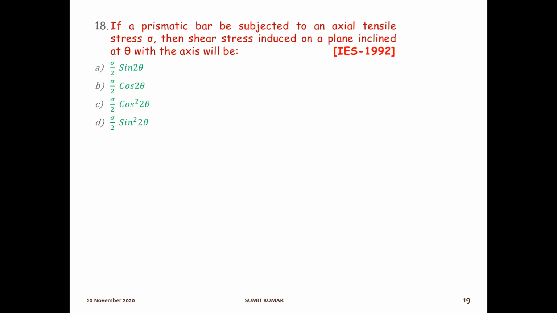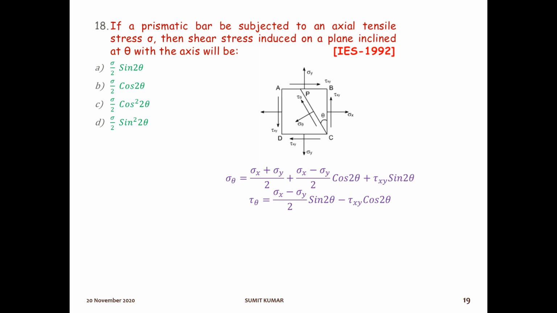The next question is, if a prismatic bar is subjected to an axial tensile stress sigma, then the shear stress induced on a plane inclined at theta with the axis will be. In this question there will be only tensile stress sigma, so what will be the shear stress? This prismatic bar is subjected to only axial tensile stress, and it is asking about the shear stress, so we will use this formula.